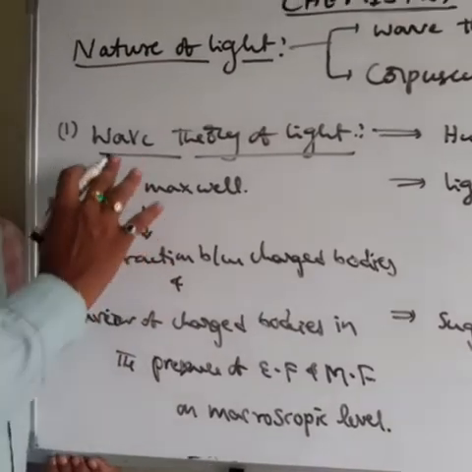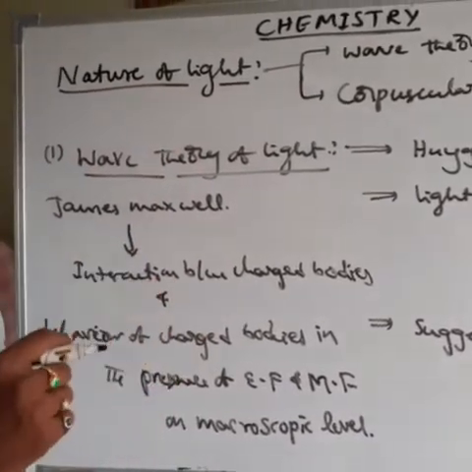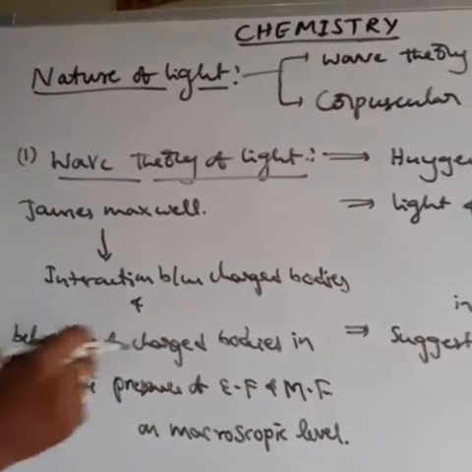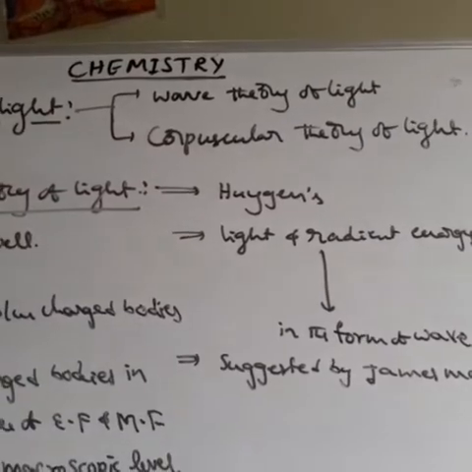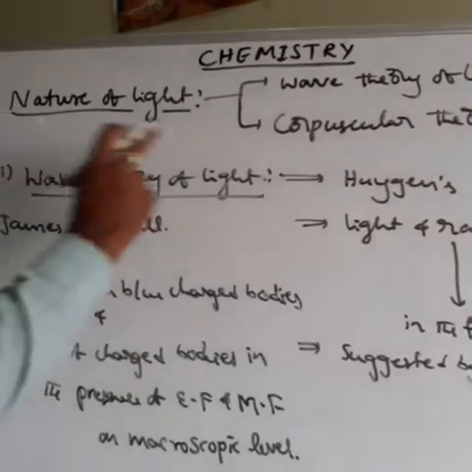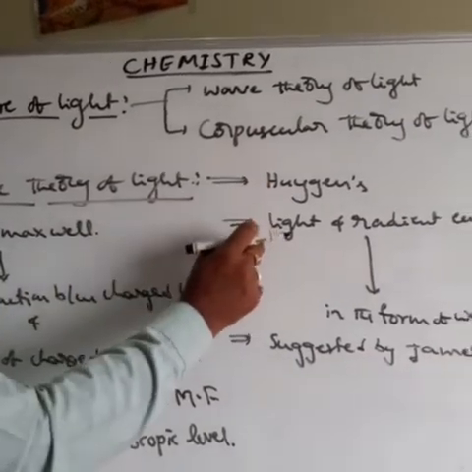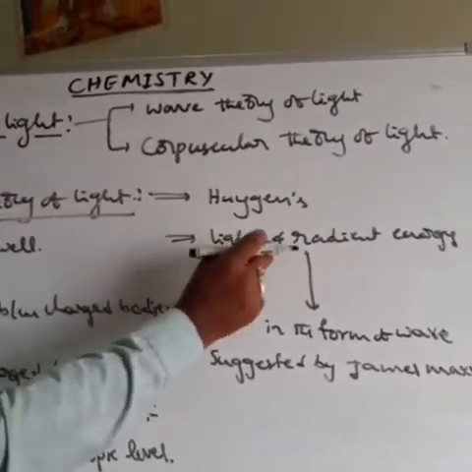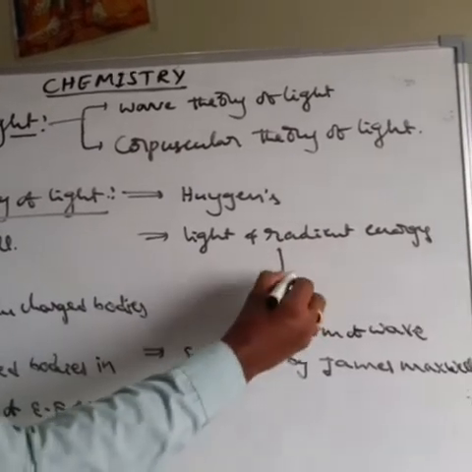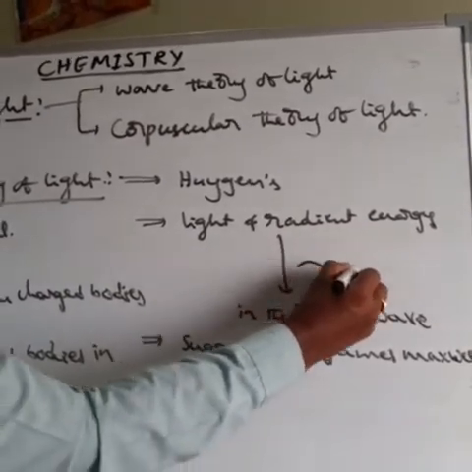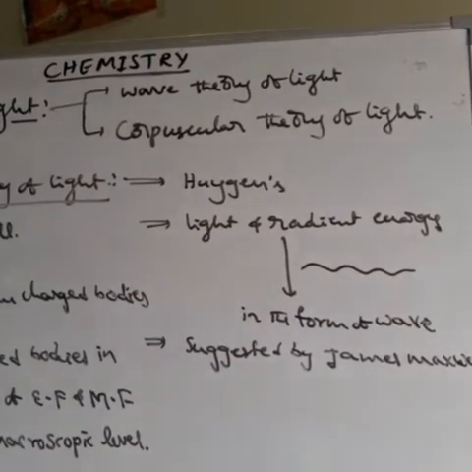Here, the nature of light is generally explained by two theories. First one is the wave theory of light. Second one is the corpuscular theory of light. The wave theory is explained by the scientist Huygens. According to Huygens, light and other forms of radiant energy are propagated in the form of waves. So that is the concept of Huygens.